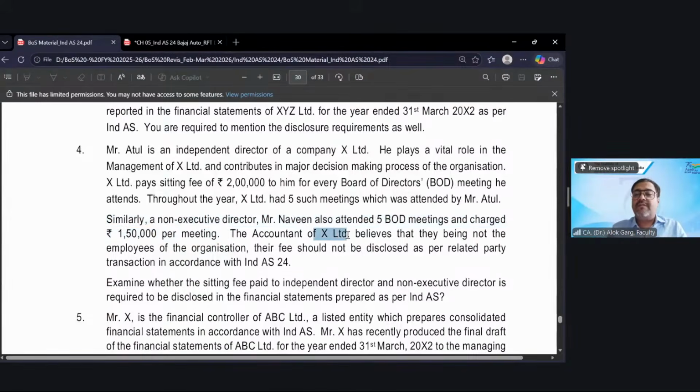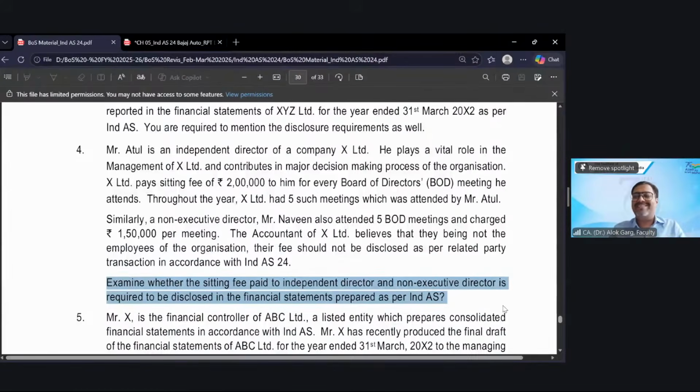The accountant of X Limited believes that they being not the employee of the organization, their fee should not be disclosed as per related party transaction in accordance with Ind AS 24. Examine whether the sitting fee paid to independent director and non-executive director is required to be disclosed in the financial statement prepared as per Ind AS.